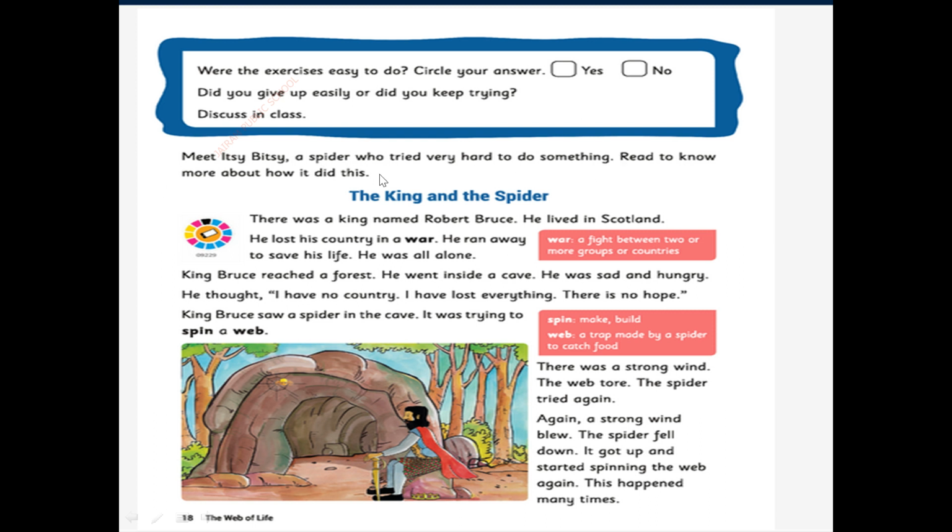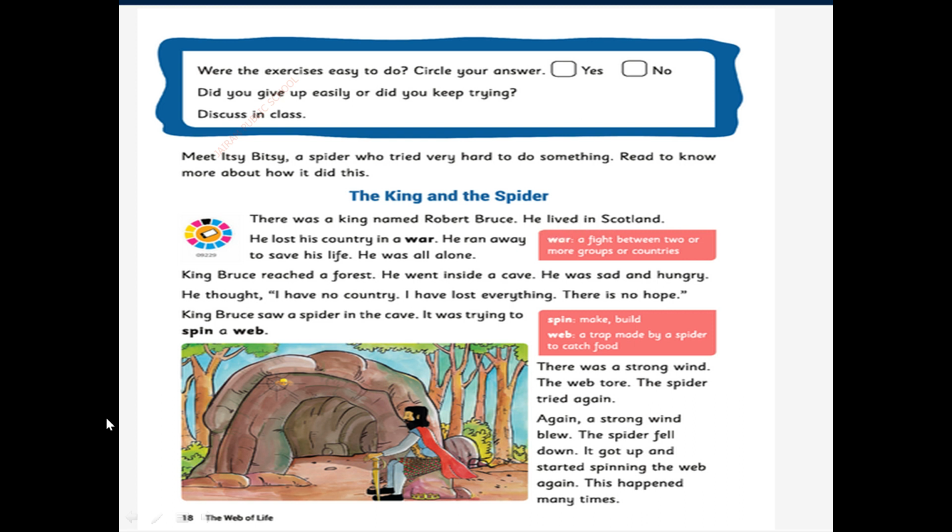The spider is doing something. Let us see what he is doing. Keep your finger on the line. There was a king named Robert Bruce. He lived in Scotland. Where did he live? In Scotland. Where are we living? In Salem, in India, in Salem district. Likewise, the king lived in Scotland.